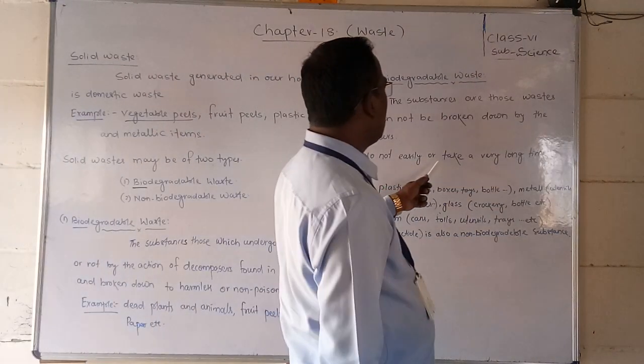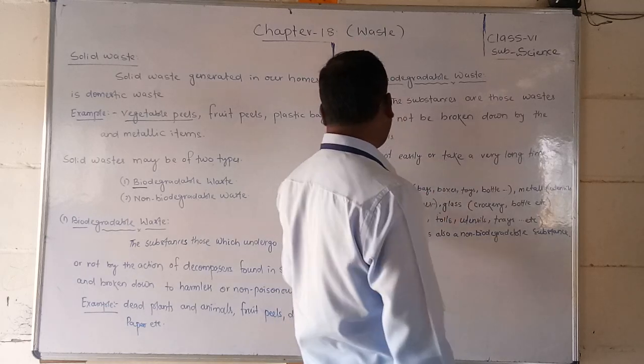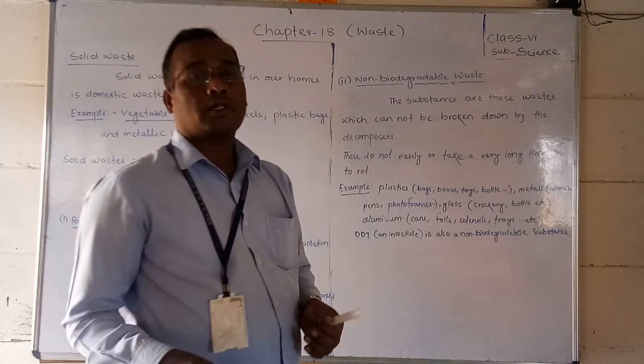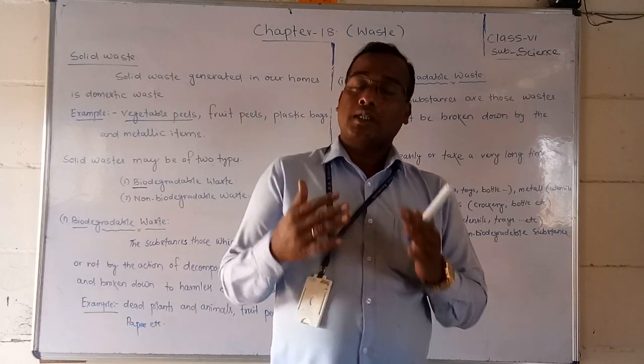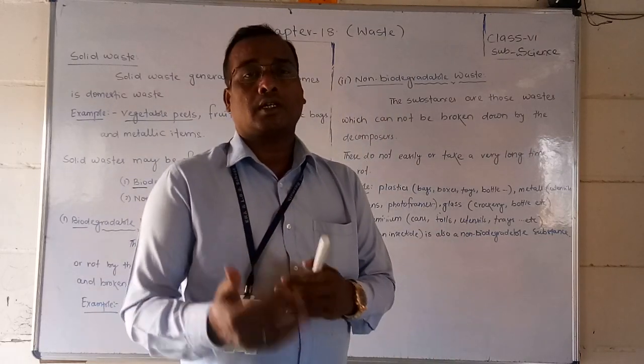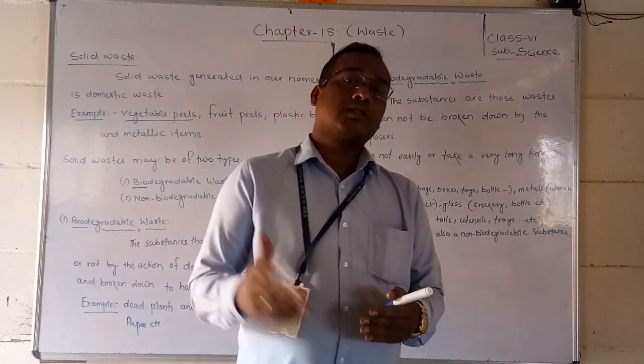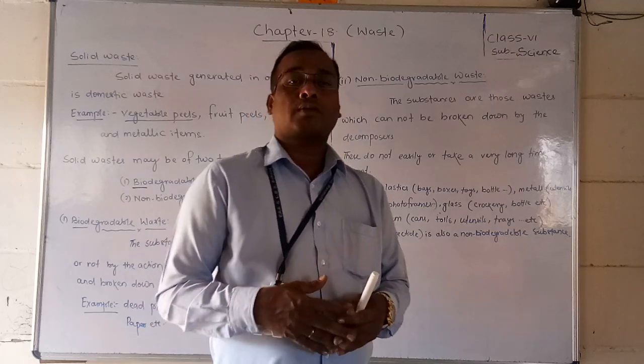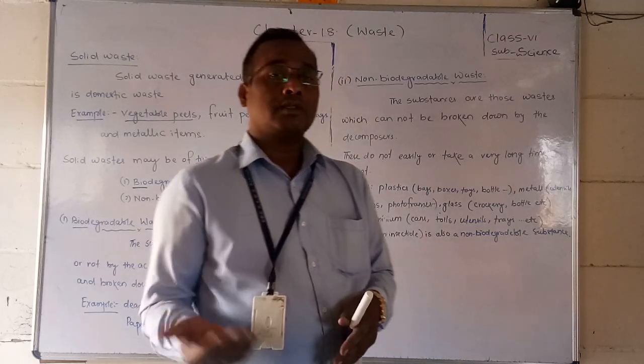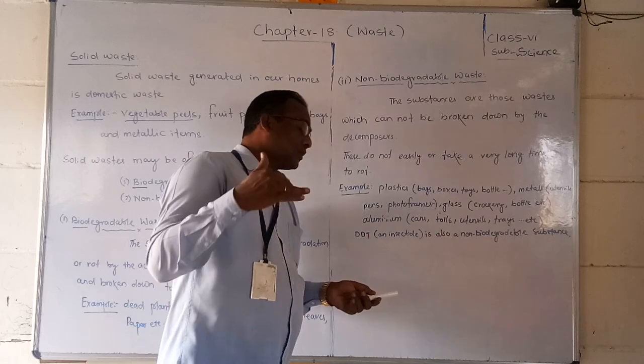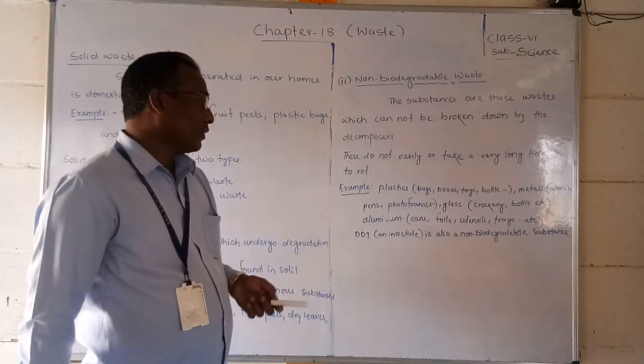They do not rot easily or take a very long time to rot. If you keep plastic or polythene, it won't decompose, but if it does, it will take a long time, near about 5,000, 7,000, 10,000 years or more. In long periods it will decompose.